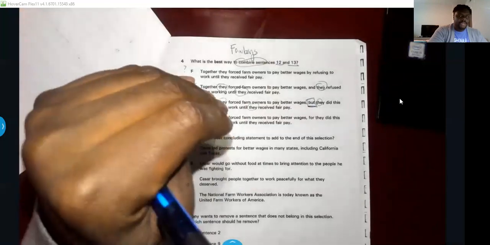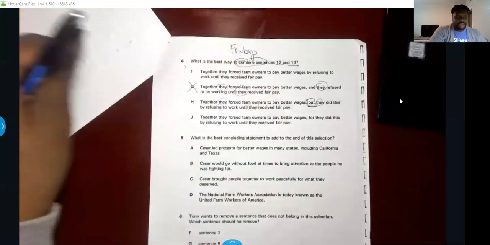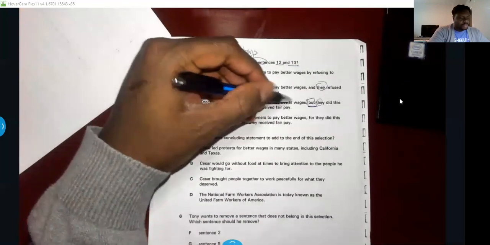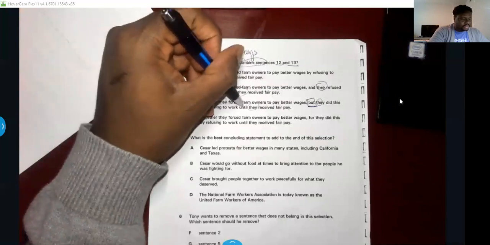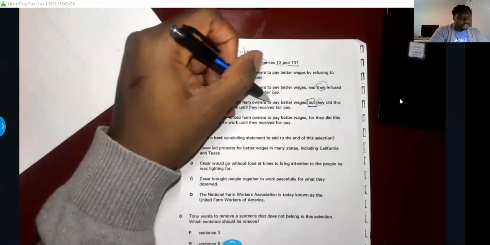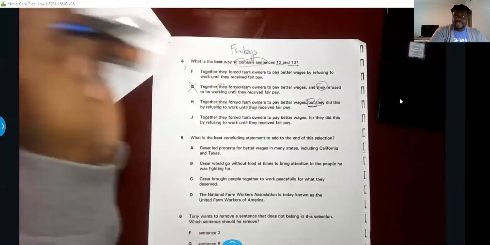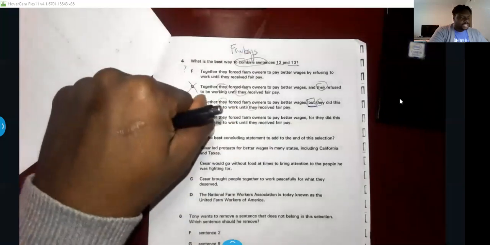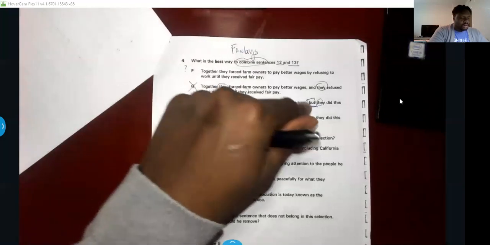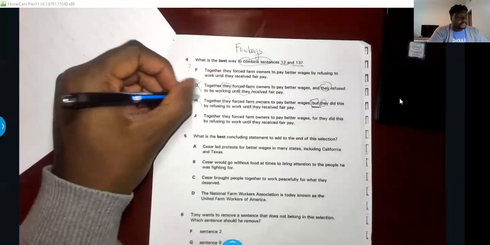I'm hungry, but there's no food in the house for me to eat. It's raining, but I forgot my umbrella, right? They forced owners to pay better wages, but they did this by refusing to work. These are not opposite, right? They forced owners to pay better wages, so they didn't work until they received. That would make sense. But is for contradicting things. If it were to say they worked hard, but they didn't receive any pay, that would make sense because they're working hard, however, they're not receiving. This but doesn't make sense there.